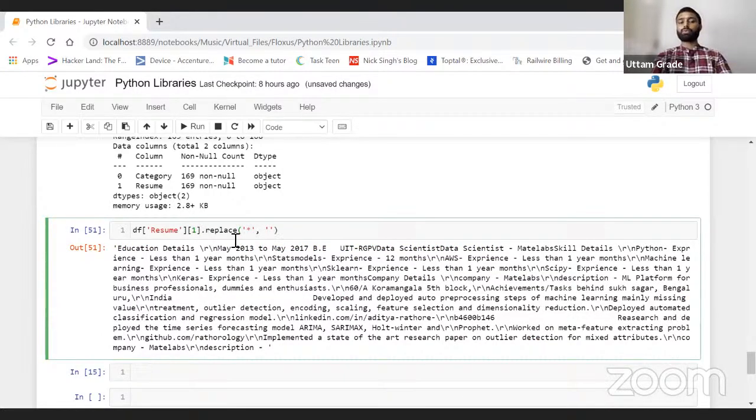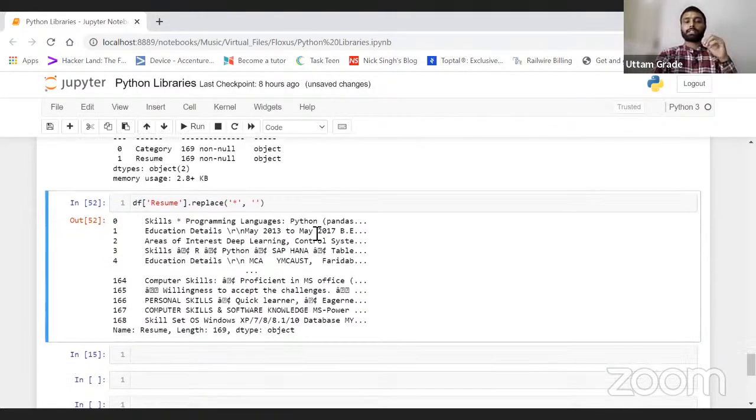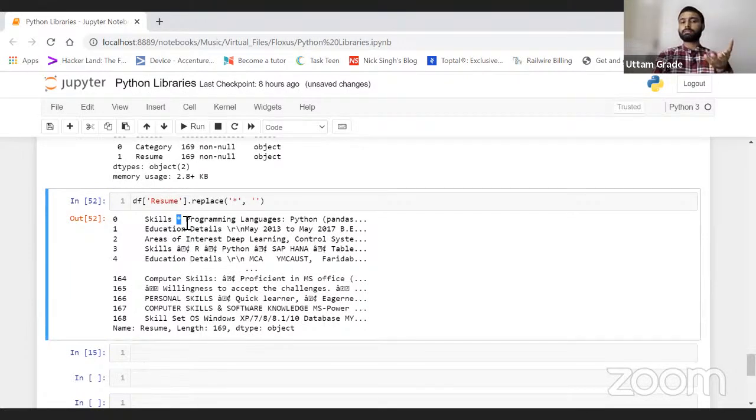Or if I just want to do it to the whole data frame, will it work or not? Can anyone tell me? Will it work or not if I just run this line on the whole data frame? Okay, some people are saying work or maybe. Okay, let's just try. No, it is not working. The star symbol is still there. Why is it not working?